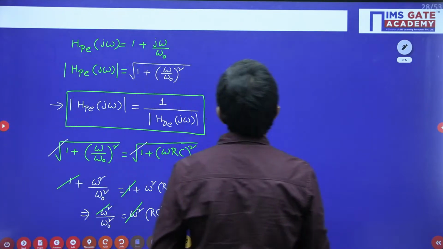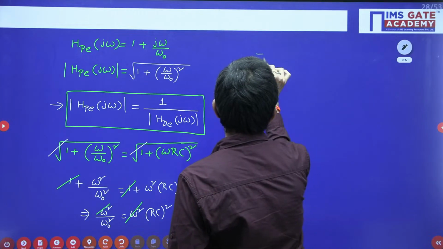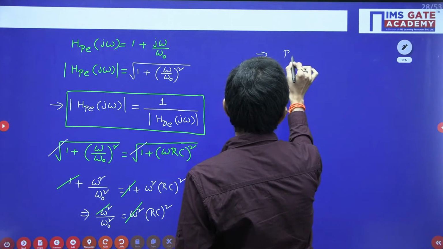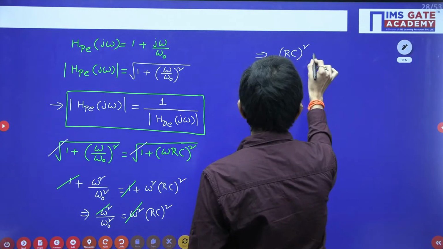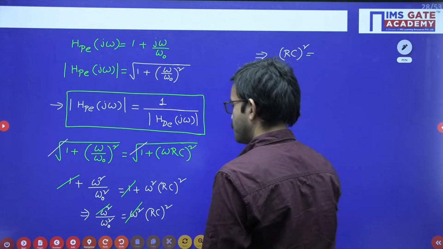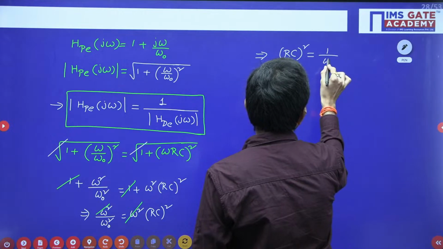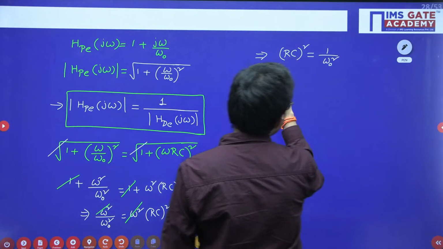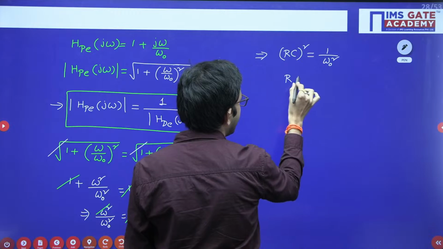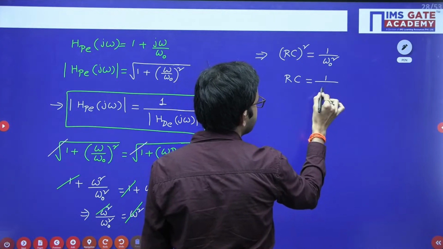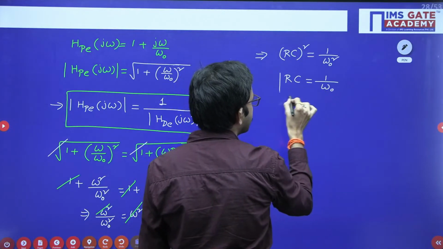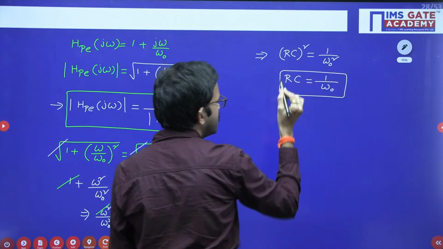So from here you are getting one relation, that RC whole square is equal to 1 by omega naught square. So you can perform square root on both sides. From there you will get RC as 1 by omega naught. This is the relation we got.